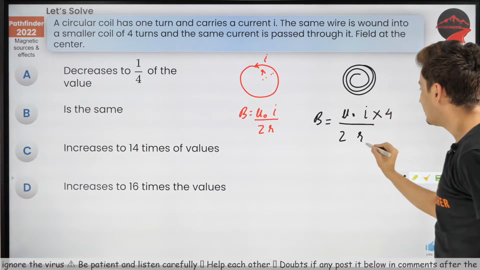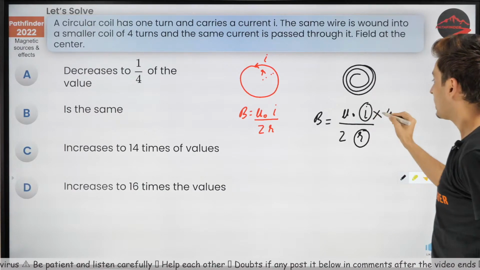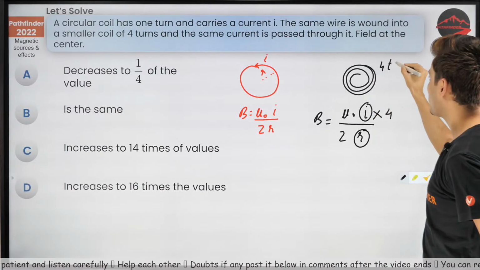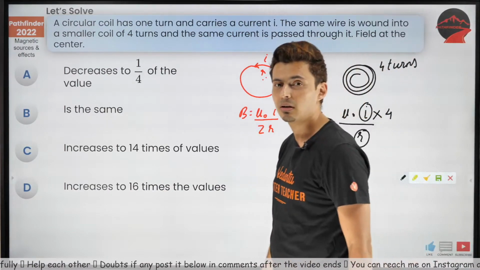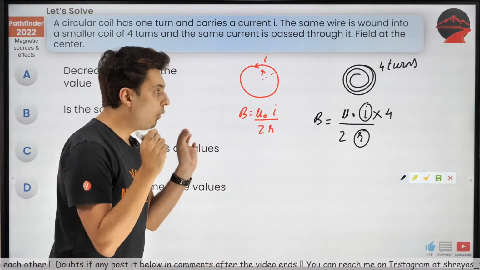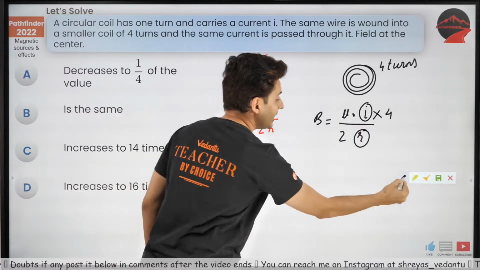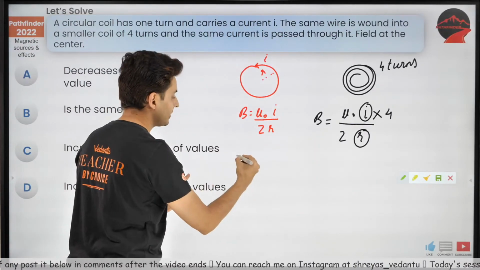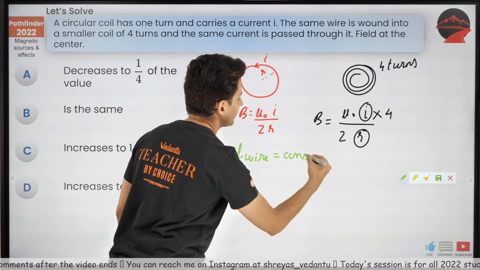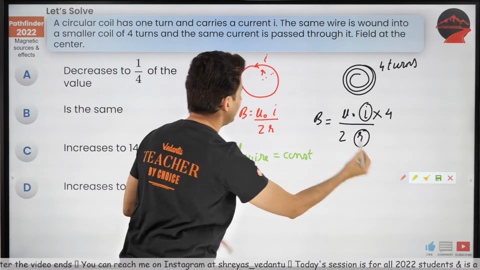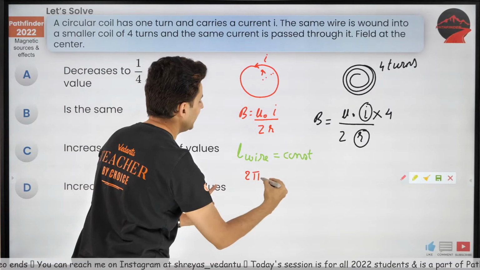But what about the radius? The current into 4, because there are 4 turns over here. What about the radius? Even the radius will become smaller. Think about it. What is constant? The thing which is constant is the length. The length of the wire is constant. So in this case, the length of the wire was 2 pi r.